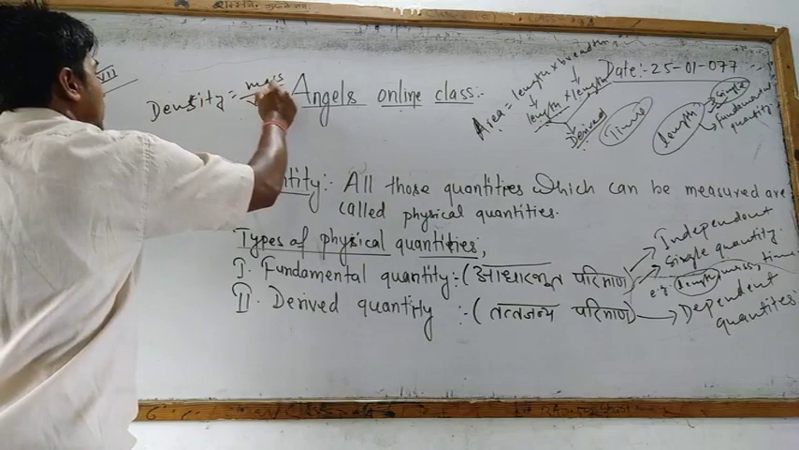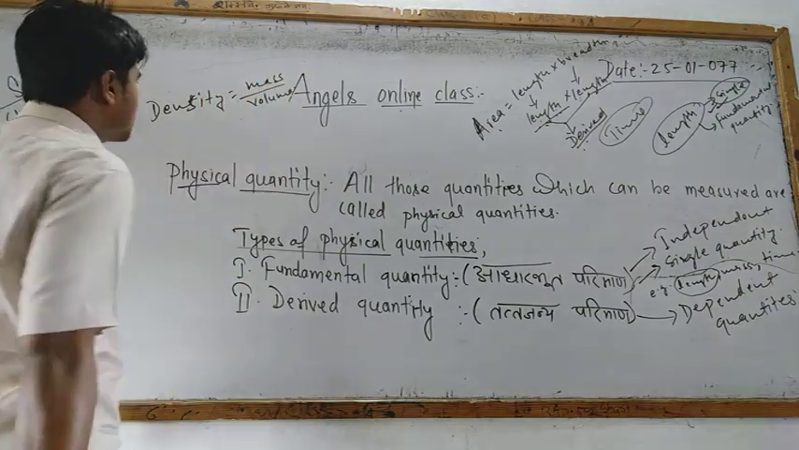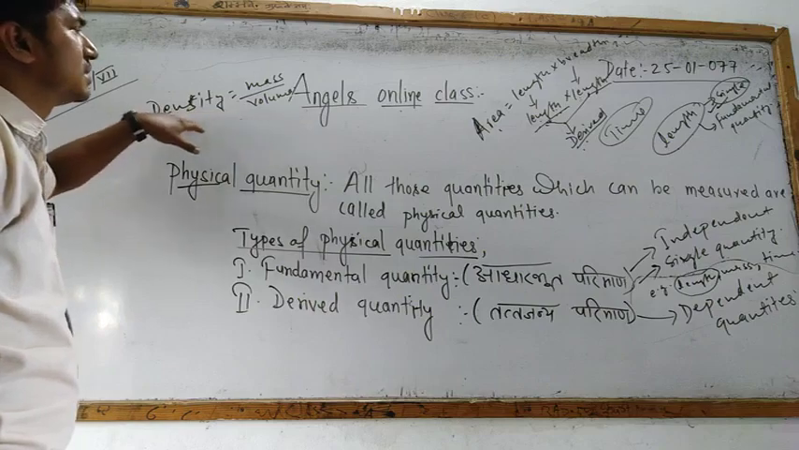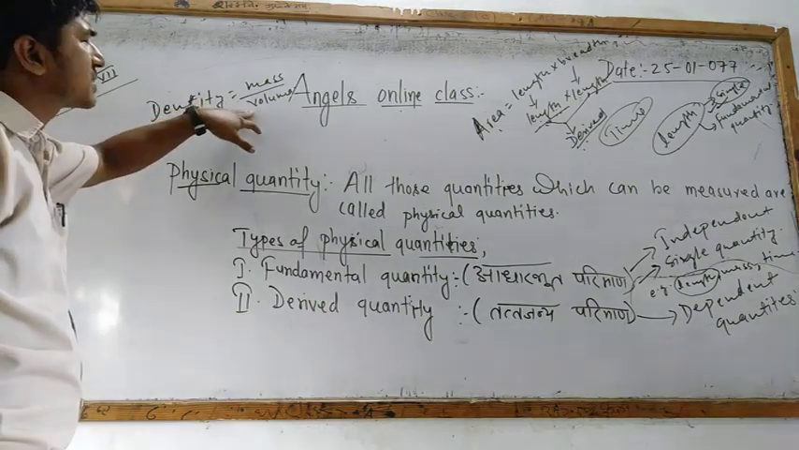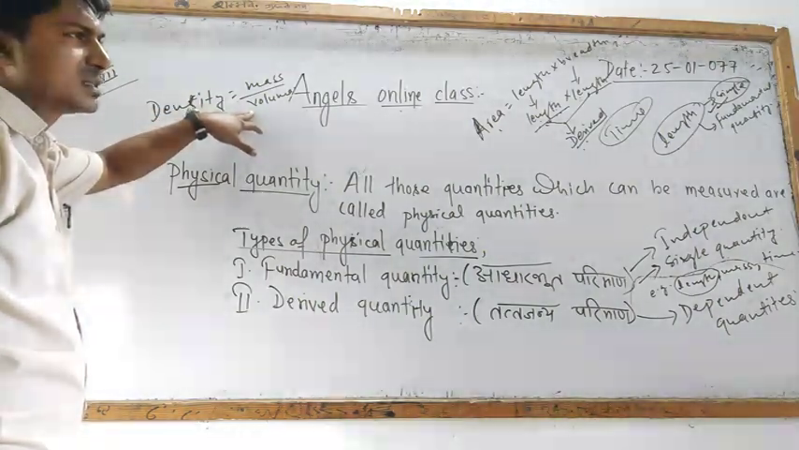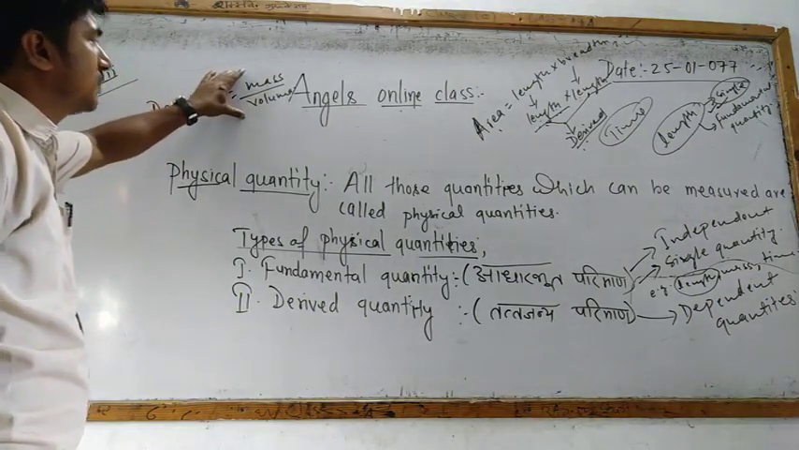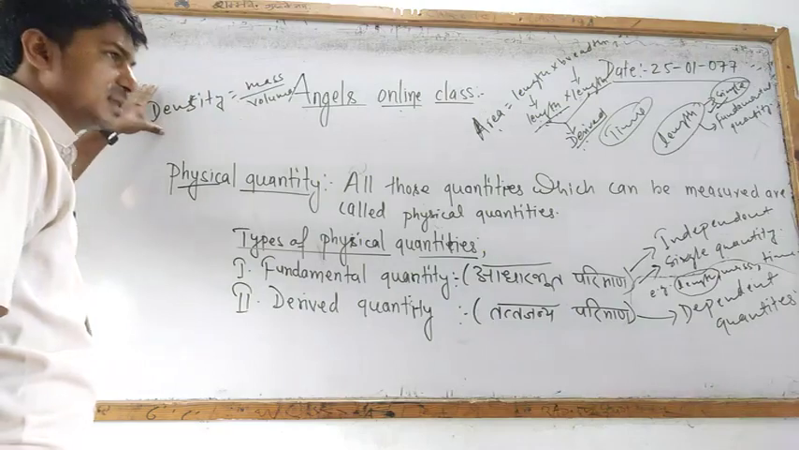Mass by volume. So mass per unit volume is called density. It means inside a certain volume, a certain mass is present, and the ratio of that mass and volume is called what? Density.